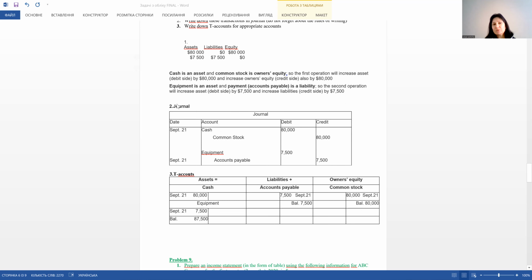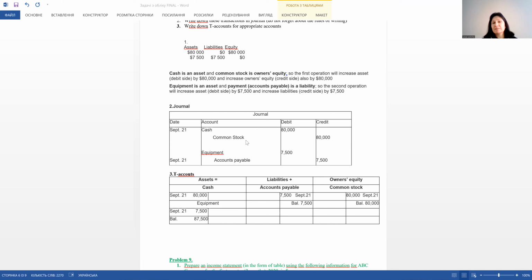The second question was to write down transactions into the journal. And we see that here are two transactions. The first one is connected with the accounts cash and common stock. Cash increases in debit because it is an account connected with assets, and common stock increases in credit because common stock is connected with equity, and accounts connected with equity increase on credit.